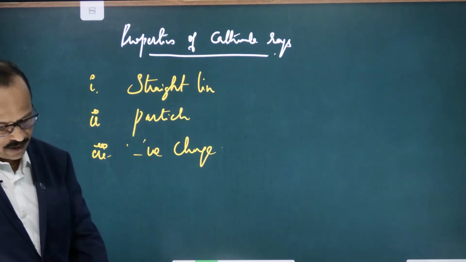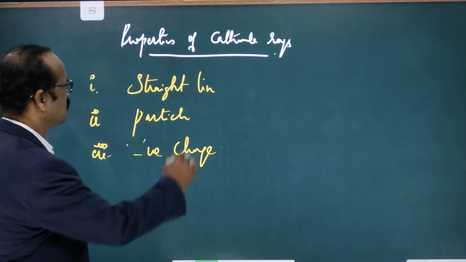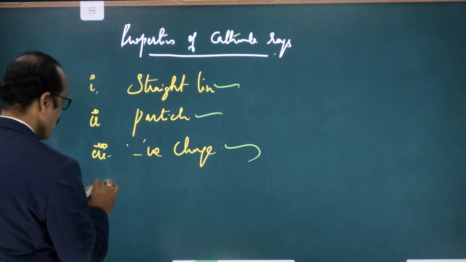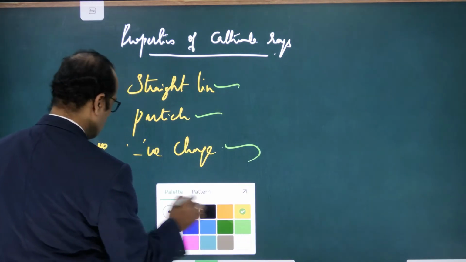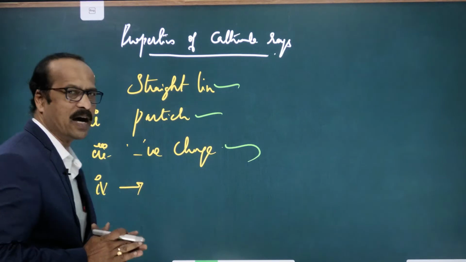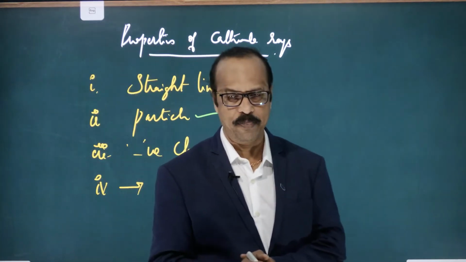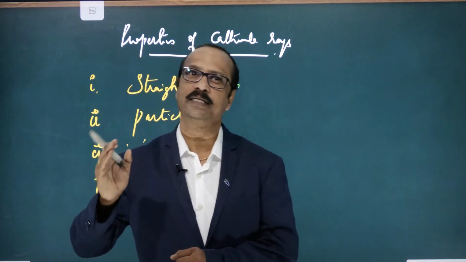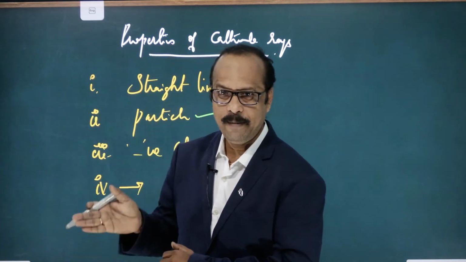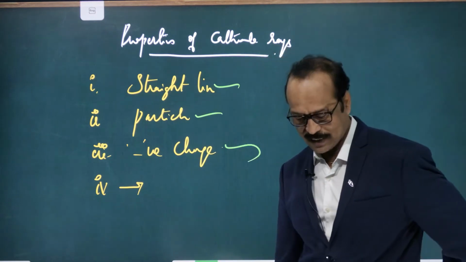Okay, so these are some of the properties of this one. They move in a straight line. They are particles and they carry negative charge. And you see here, they also form scintillations. It's not required, but they form scintillation. Scintillation means what? Like sparks. There will be a screen called a fluorescent screen, meaning a screen coated with zinc sulfide. For example, one screen like this is coated with what? Zinc sulfide.